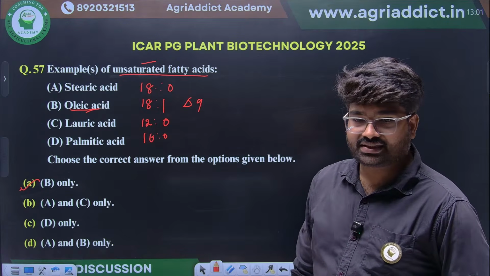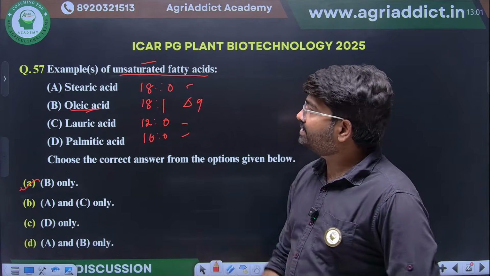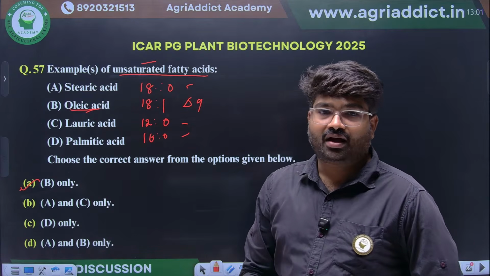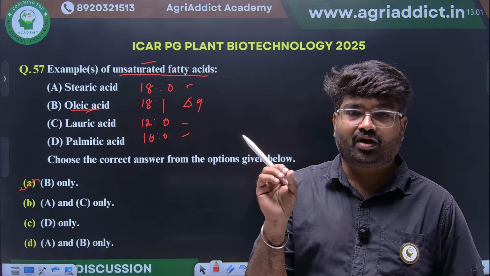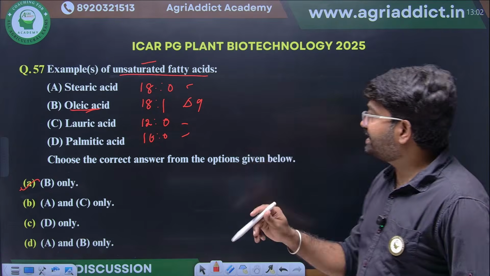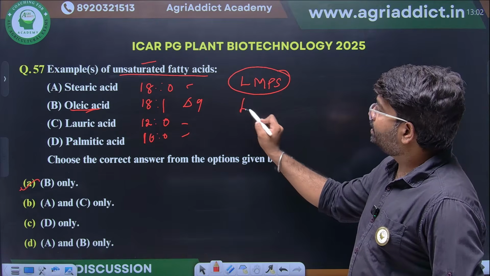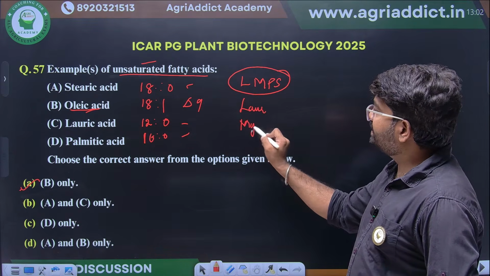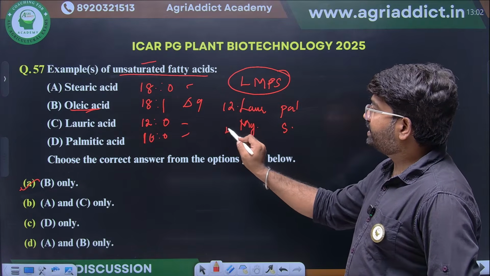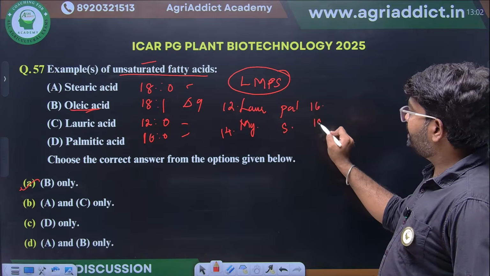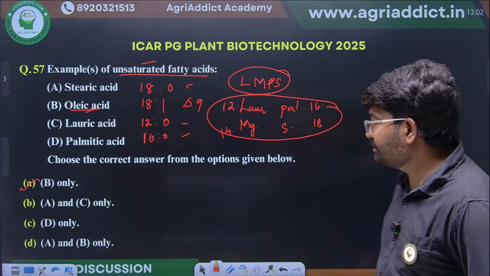Clear? Yes, excellent. Option A is the right option. Remaining 3 are what? They are saturated fatty acids. Lauric acid, myristic acid, palmitic acid, and stearic acid. These 4 are major examples. Just remember LYMPS. Number of carbon 12, 14, 16 and 18. These all are examples of saturated fatty acids. So only B is the right option.